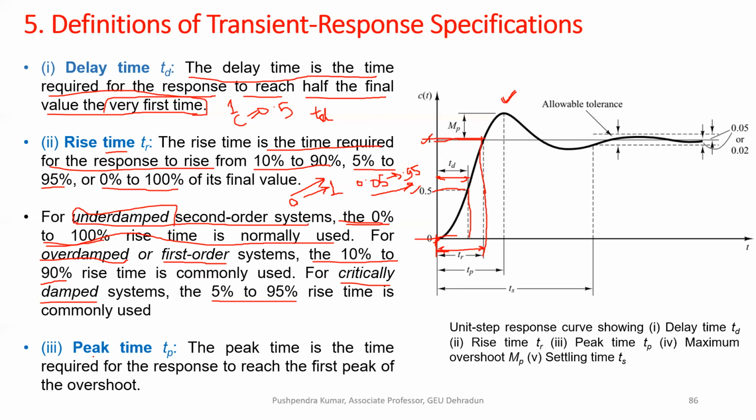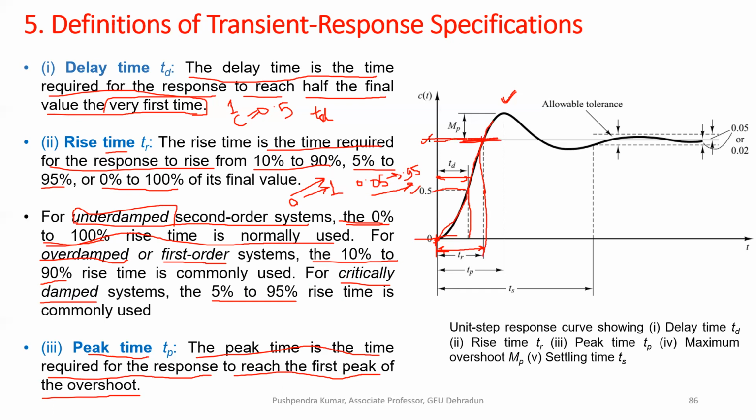Third is your peak time. The peak time is the time required for the response to reach the first peak of the overshoot. So when we look at this response, here it is going, it crosses the reference value, and there is a peak. Whatever is above this reference value, that is overshoot.